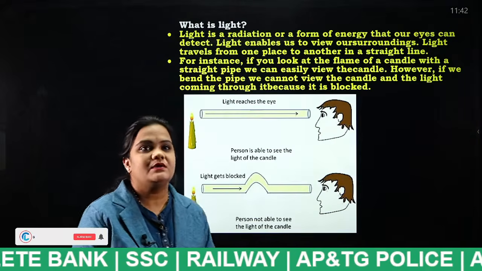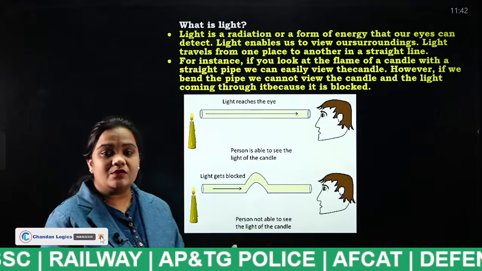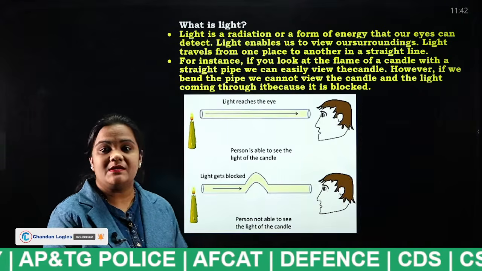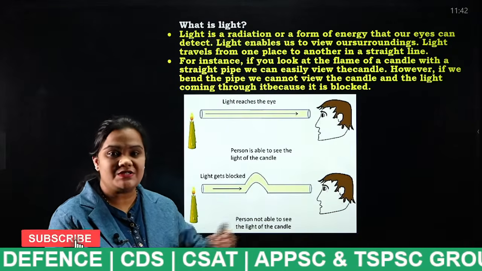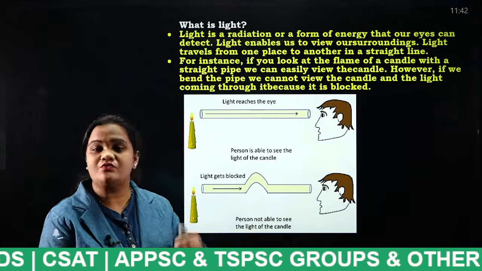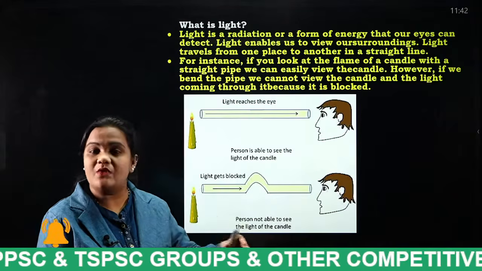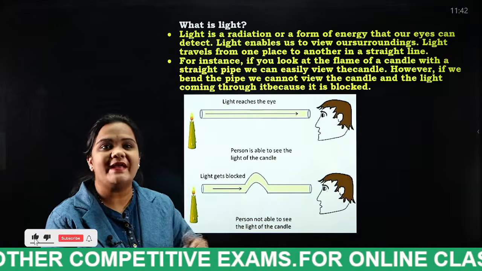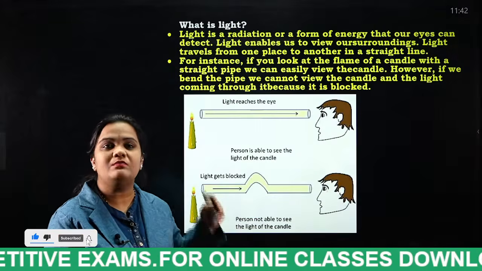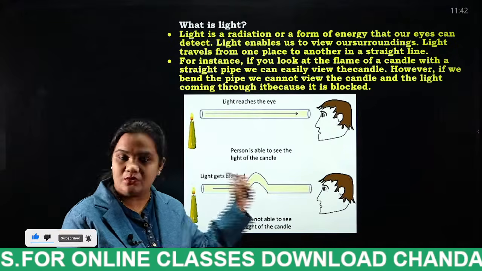Okay, students. What is light? What are the different types of lights? What is reflection? What is refraction? What is dispersion? How is a rainbow formed? And what are the uses of Newton's disc? In this session we are going to discuss. So each and every student from starting to ending, don't miss even a single point through this chapter.